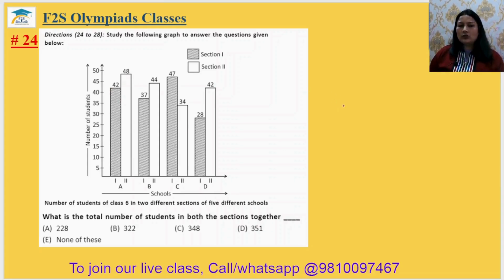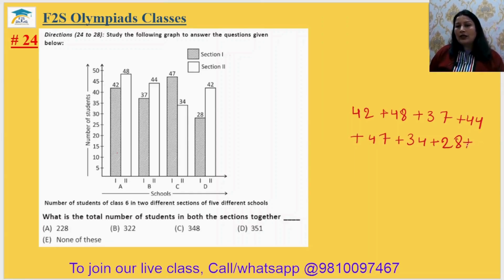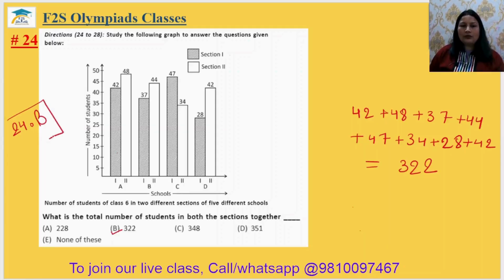ठीक है? In school A, 42 plus 48 plus 37 plus 44 plus 47 plus 34 plus 28 and plus 42. So after adding this all, we will get 322. It is in the option number B. So 24th answer will be option B.